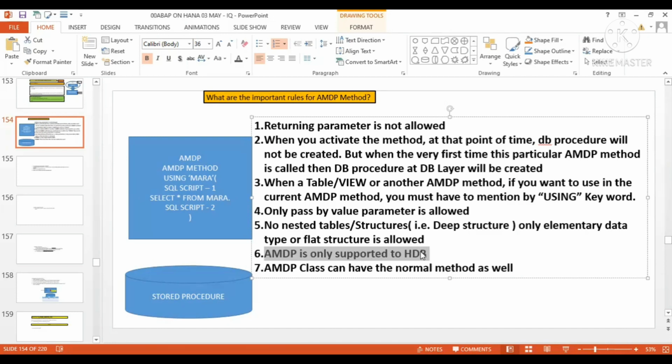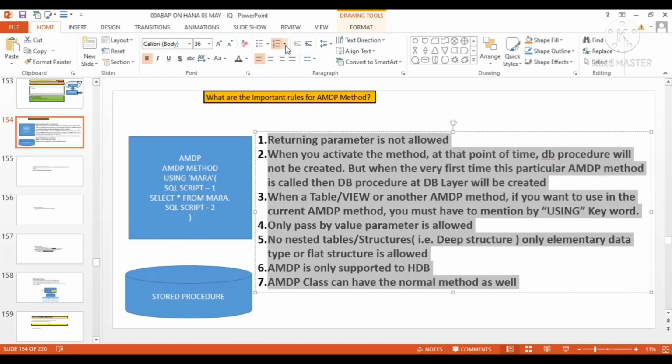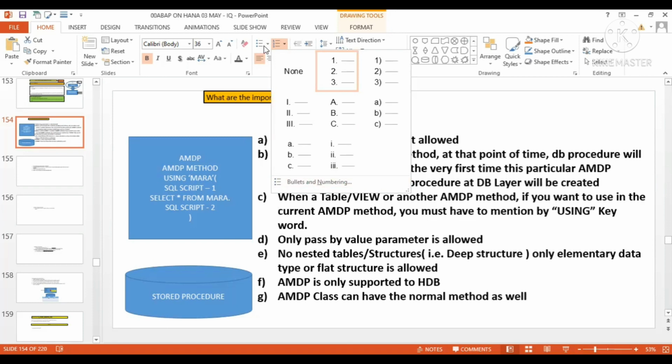If you have an Oracle database, SQL Server, Informix, MySQL, DB2, DB6, or any other non-HANA database, it is not supported for AMDP. It is only supported on HANA DB. An AMDP class can have normal methods as well. These are some important points which you are supposed to remember.